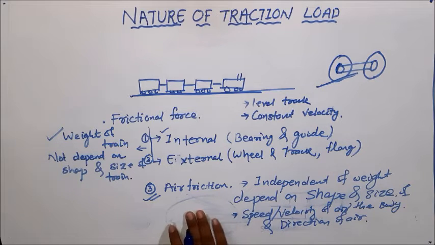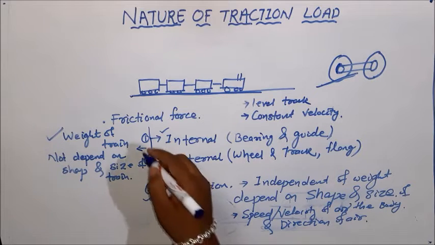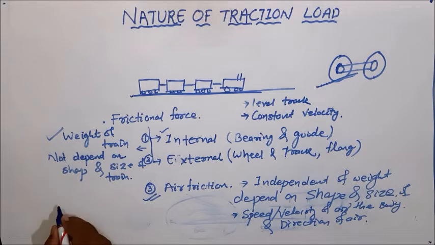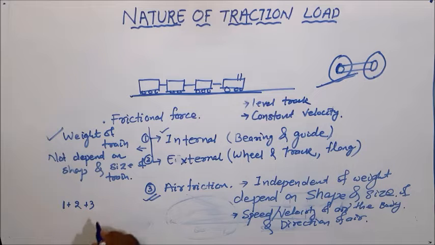But the third one, air friction, is independent of the weight but depends upon shape, size, air velocity and wind direction. So when I consider the first, second and third together, that means internal friction plus external friction plus air friction, these three together are called train resistance.